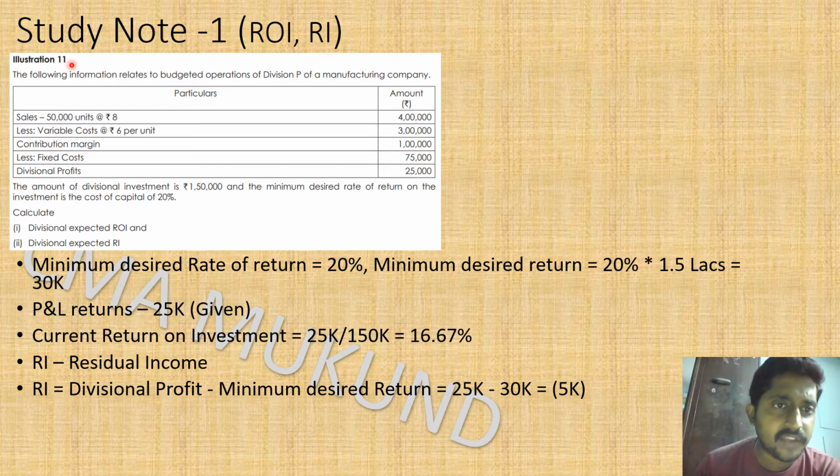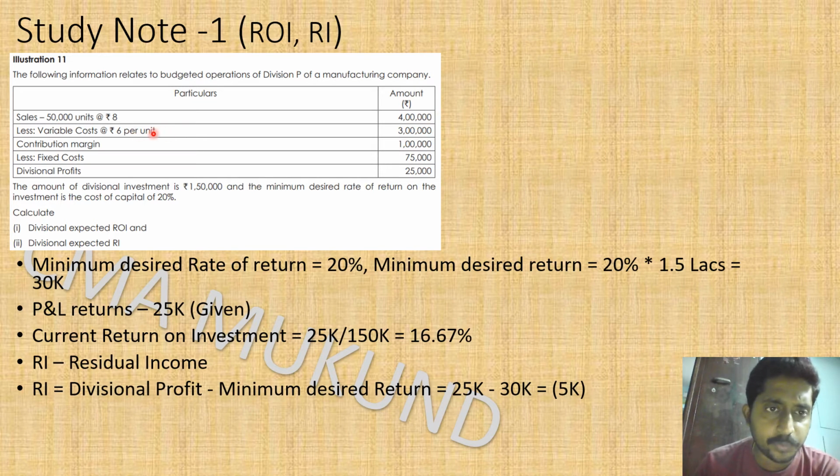Illustration number 11: the following information relates to budgeted operations of division P of the manufacturing company. So one of the divisions of this manufacturing company has sales of 50,000 units at 8 rupees per unit, which comes to 4 lakh rupees.